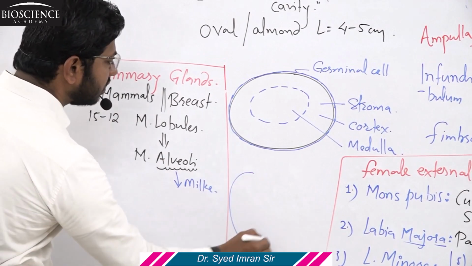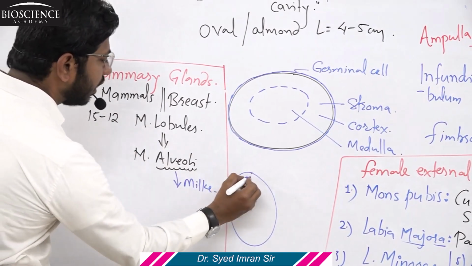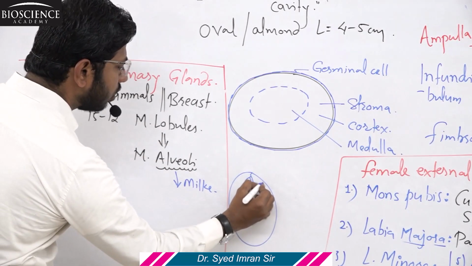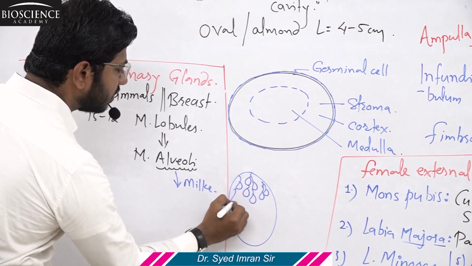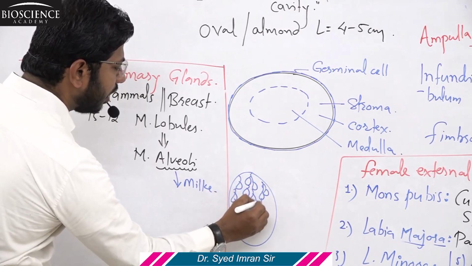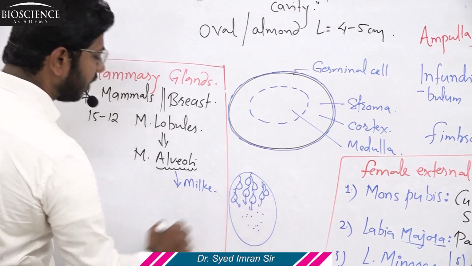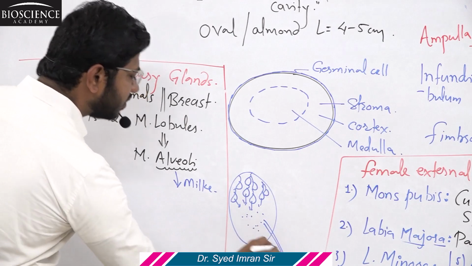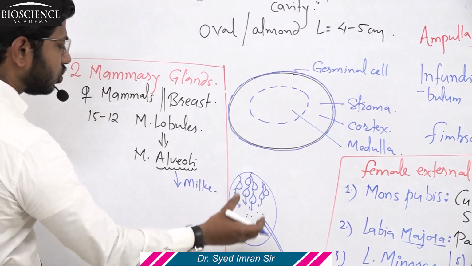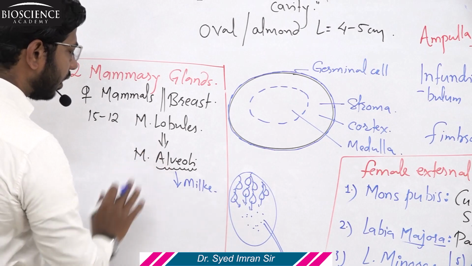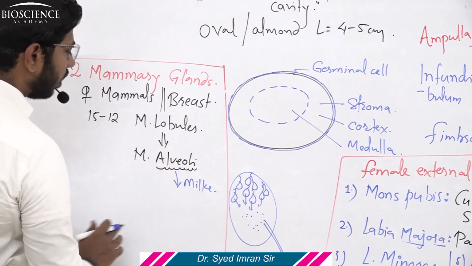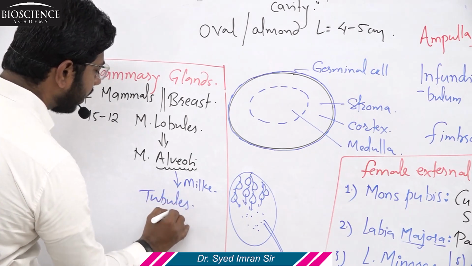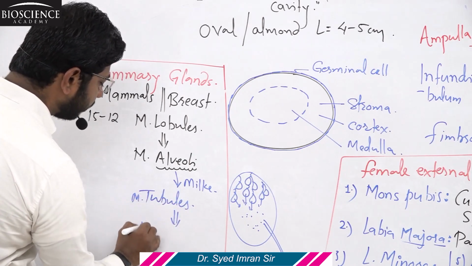Let us consider this is the mammary lobule. In this lobule, clusters of cells are known as alveoli cells. These alveoli secrete the milk, and milk is accumulated in the cavity of the alveoli. Now, tubes arise from each alveolus, and these tubes conduct milk away from the mammary alveoli, and milk goes through the mammary tubules into the mammary duct.